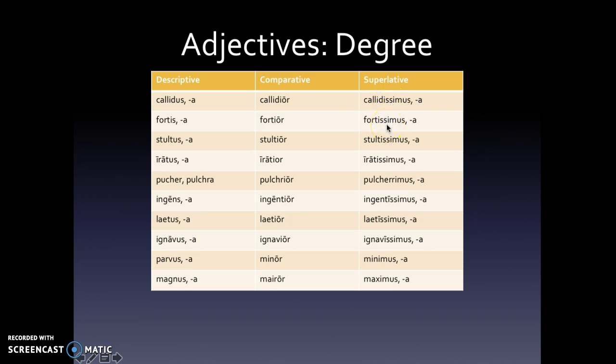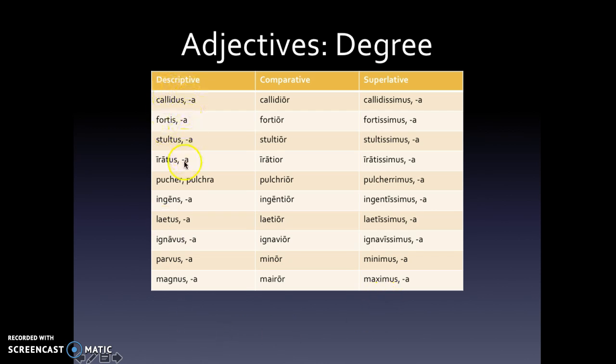Fortissimus, bravest. Stultissimus, dumbest. Irātissimus, angriest. Pulcherrimus, most beautiful. Notice here instead of a double S, we have a double R. You'll also see a double L, but we don't know any of those yet. Ingentissimus, the biggest. Laetissimus, the happiest. Ignāvissimus, the laziest. And again, minimus, the smallest. Maximus, the greatest.